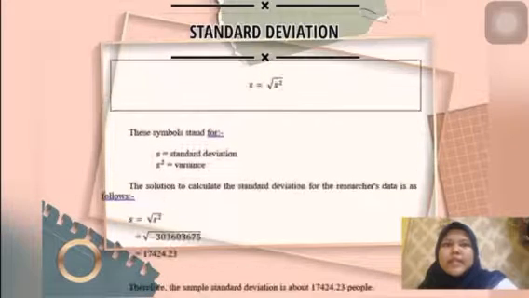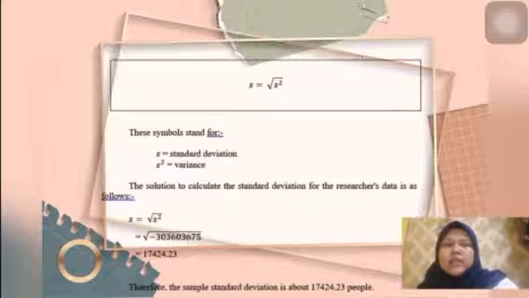Lastly is standard deviation. The formula is the square root of the variance answer. And then we can get the answer.